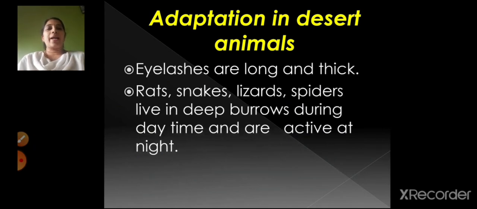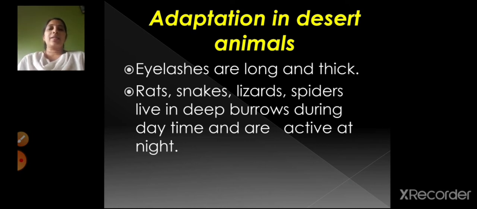Eyelashes are long and thick, right? And rats, snakes, lizards, spiders are also animals which are found in deserts. But what do they do during the daytime? They are in the burrows, in the deep burrows, and they become active only at night. That means they come out at night, and that time they do their work. For the rest of the daytime, they are in the burrows, that is in their holes. So this was about the adaptation in desert animals.